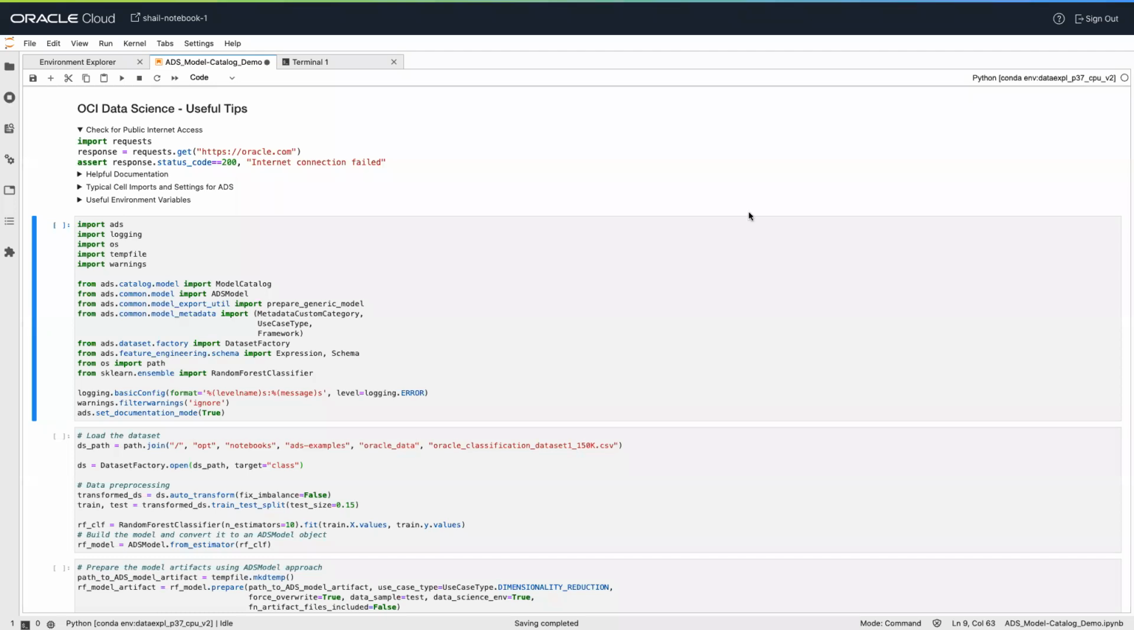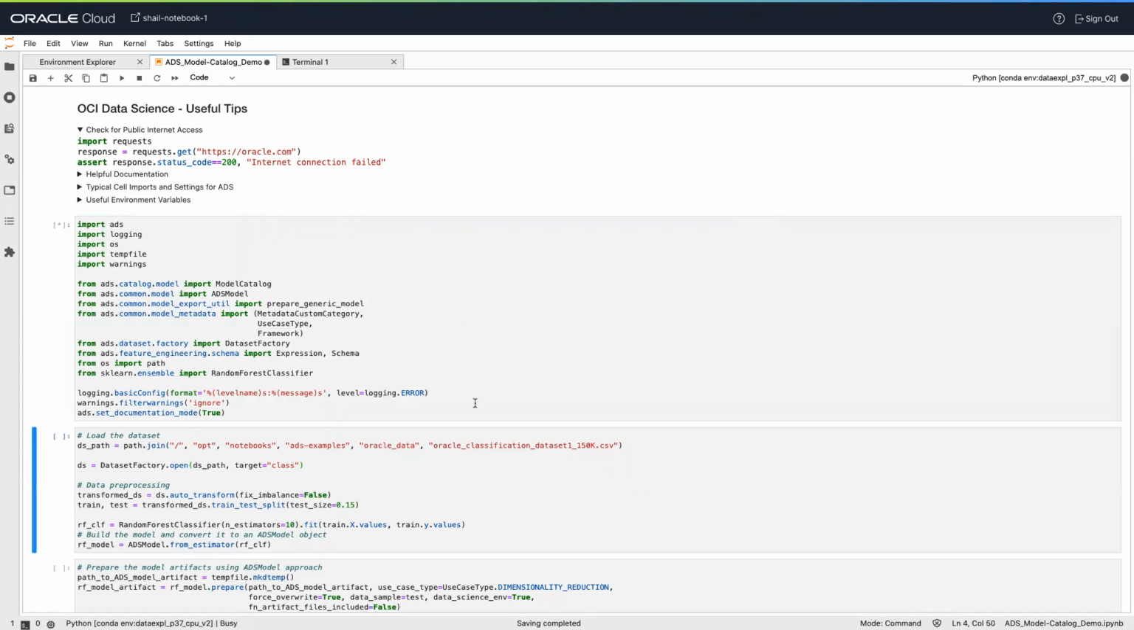Now I will show a live working demo to showcase ADS new features using OCI Notebook. In this demo, I will use Oracle Classification Dataset 1 as dataset to build a random forest classifier using random forest classifier class. This class is supported by ADS model class. First, import needed libraries.